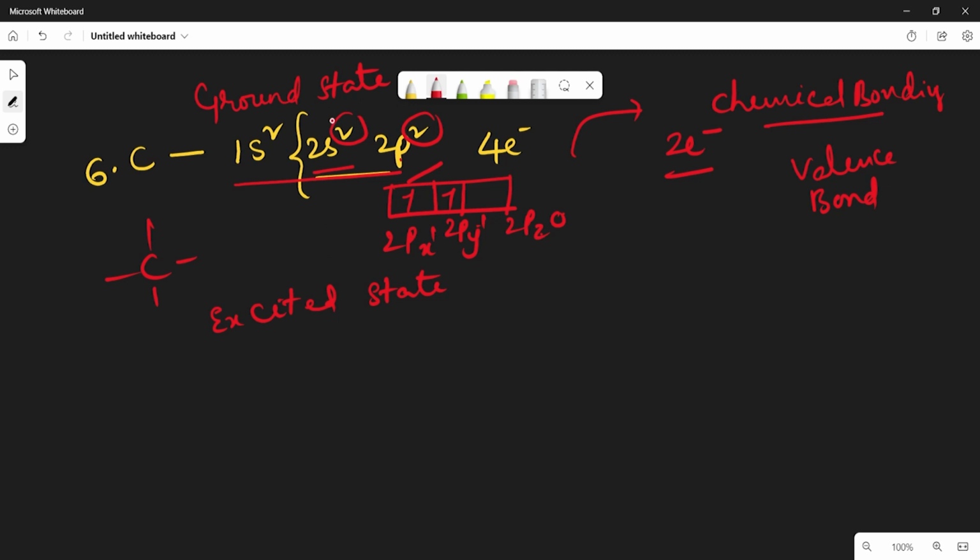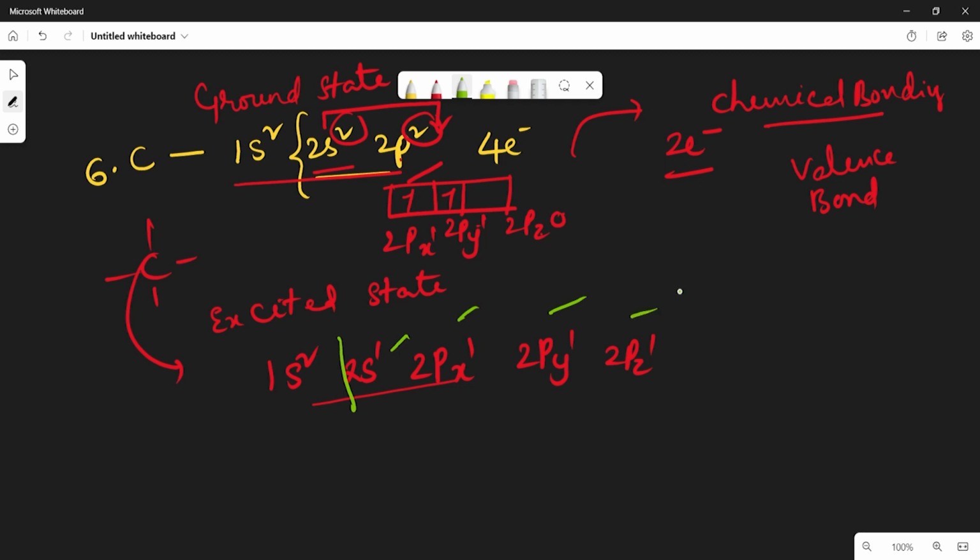But when the electron from the 2s orbital is excited to the 2p orbital, then its configuration becomes 1s2, 2s1, 2px1, 2py1 and 2pz1. See, if you observe here, in the outermost shell now 1, 2, 3, 4, there are 4 unpaired electrons.